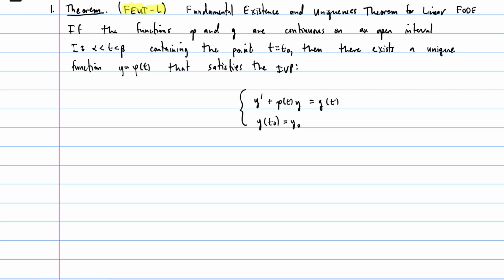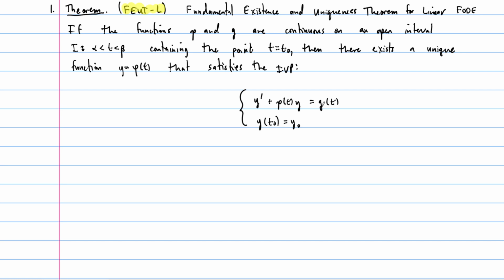It says that for us to know that a unique solution exists, meaning that there's one answer, and that one answer exists, and we can find it, all we have to do is check that the coefficient functions in our linear differential equation, our p of t function and our g of t function, are continuous on a common interval that contains our initial point, our initial t value, t naught.